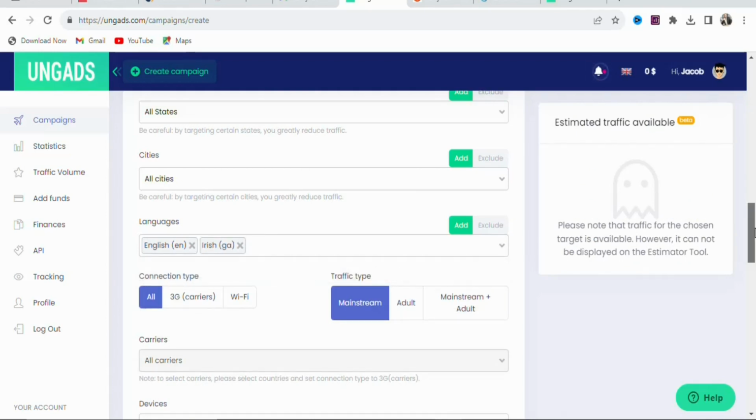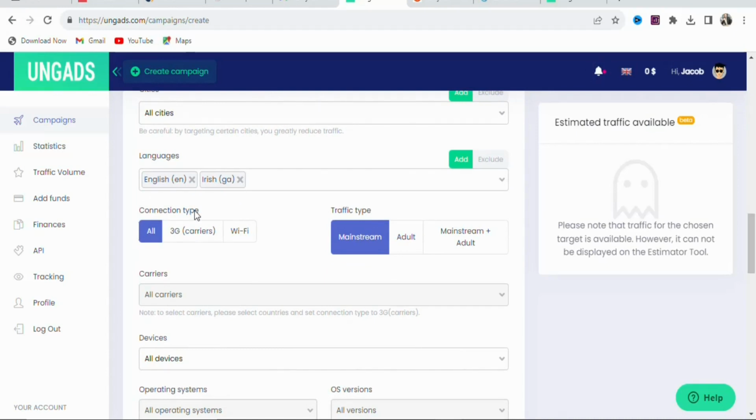Once you select the language, you are going to scroll down. You can see we are targeting all connections, so just leave it. Once that is done, you can see traffic type. If you are targeting adult traffic, you can select that. Mainstream and adult, you can select that. But in this case, we are targeting mainstream, so just leave it like this.